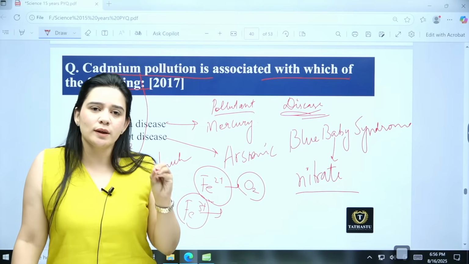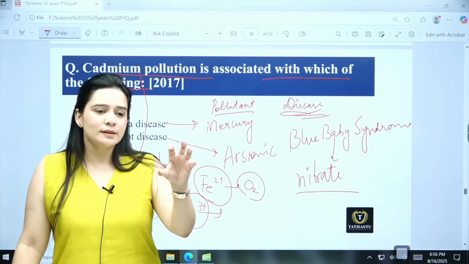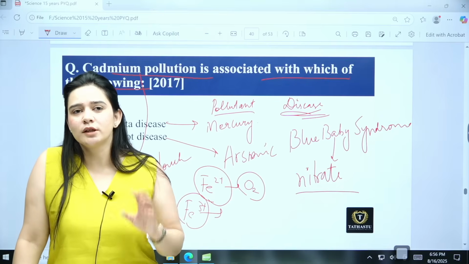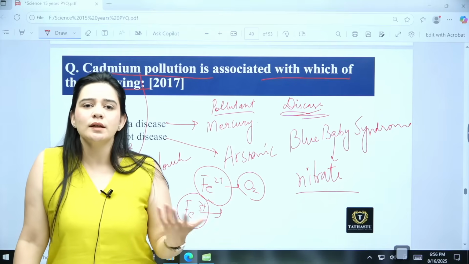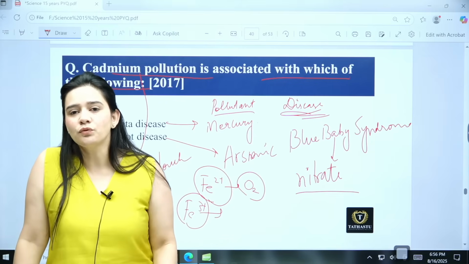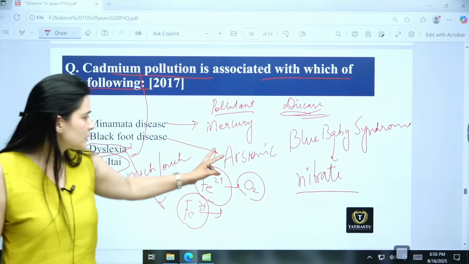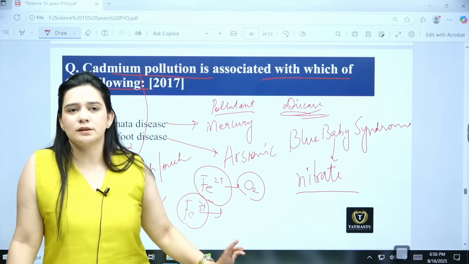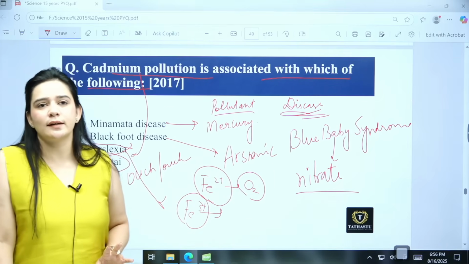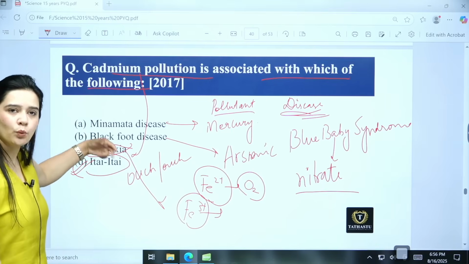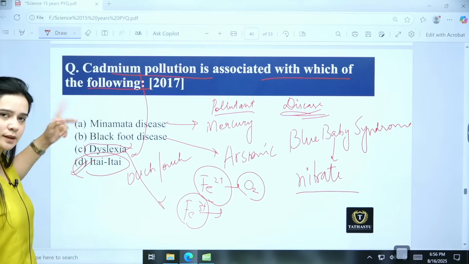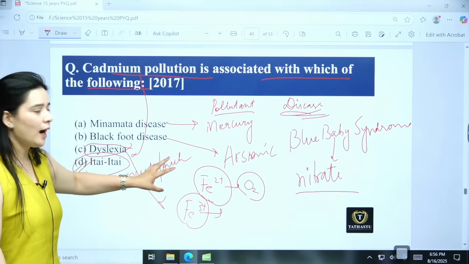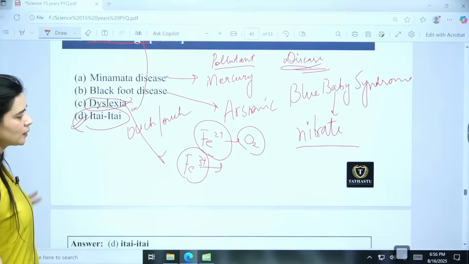So oxygen molecule के साथ वो bind नहीं हो पाता, and this reduces the availability of oxygen to the tissues of the body and causes hypoxia, or lack of oxygen. Okay, so that is blue baby syndrome or methemoglobinemia, that can also be asked. So it is associated with nitrate contamination. So Minamata with mercury, Itai with cadmium, black foot disease with arsenic, and blue baby syndrome with nitrate.